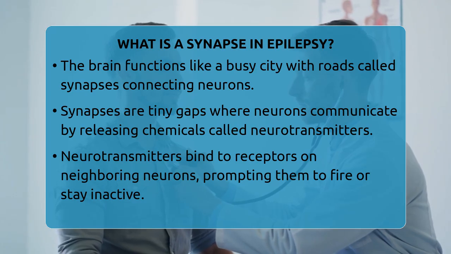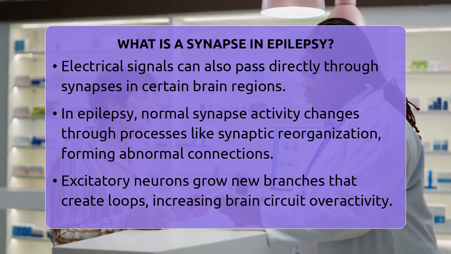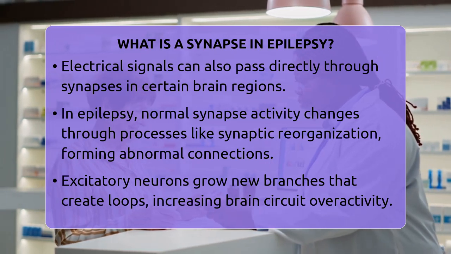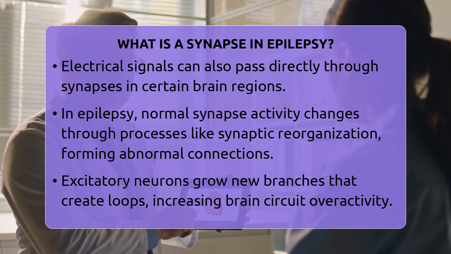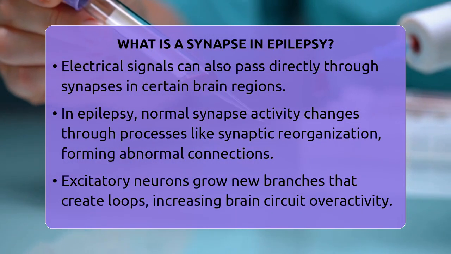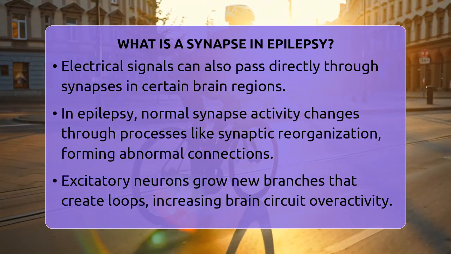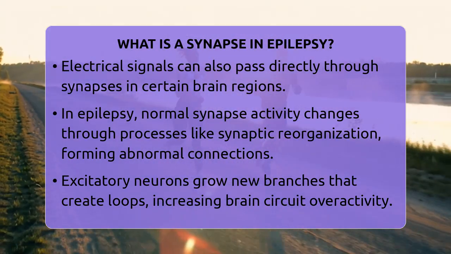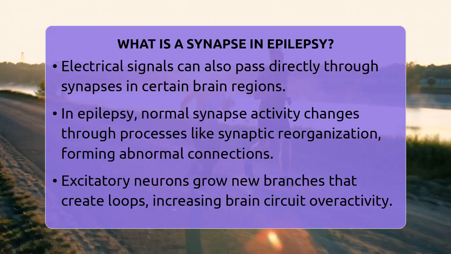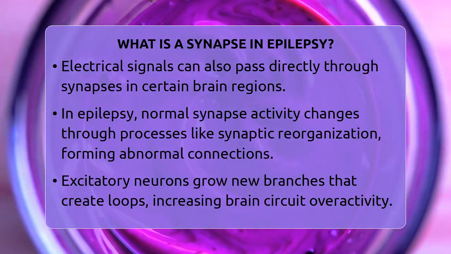In epilepsy, the normal functioning of synapses changes in ways that promote seizures. One major change is called synaptic reorganization. Here, neurons, especially those that excite brain activity, grow new branches called axon collaterals. These form abnormal connections, creating loops that repeatedly excite neurons. For example, in the hippocampus, a brain area often involved in epilepsy, new excitatory connections can develop between neurons that normally wouldn't connect this way. This makes the brain circuits more prone to overactivity.